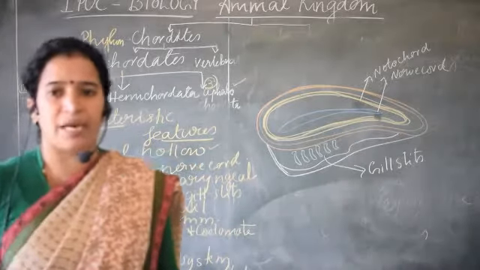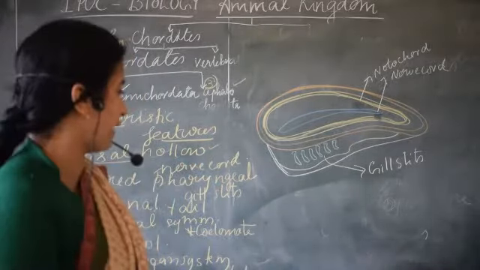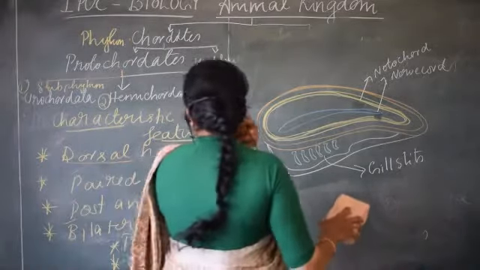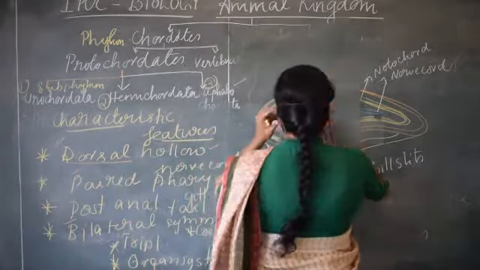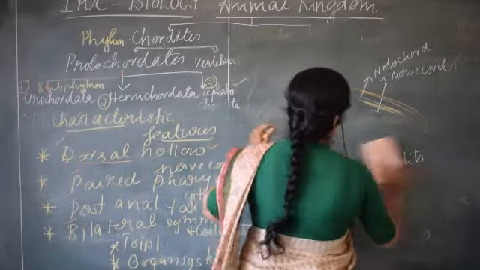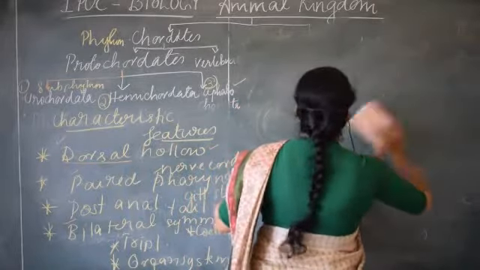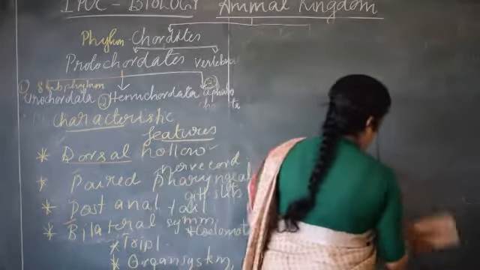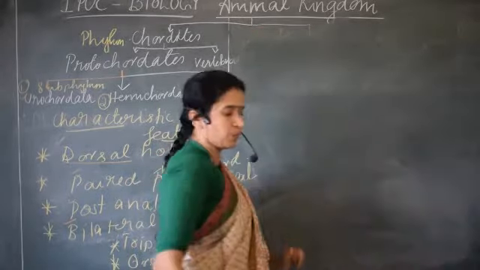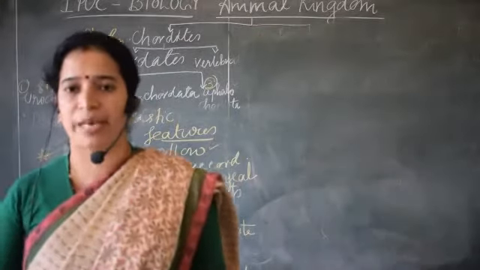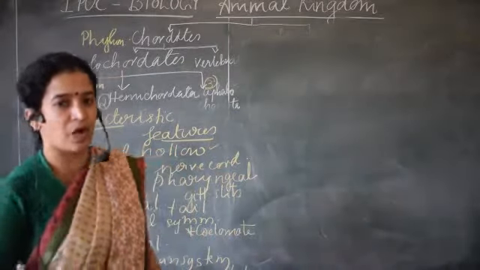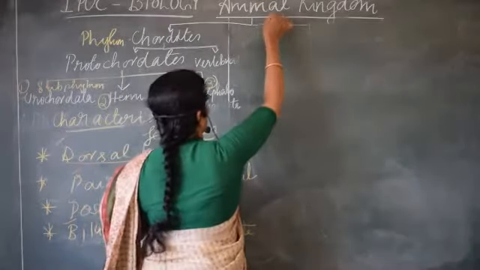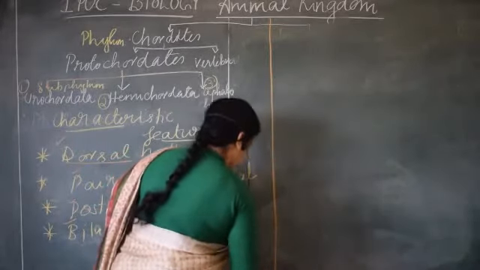Got this much clear? Let us move on to the next phylum then. You must draw this diagram with labeling and try to make it clear. The gill slits should be clear, and the number of gill slits should be exact. You should not draw as many as you like, because that will go wrong. If you draw however many gill slits you like, that will be wrong.